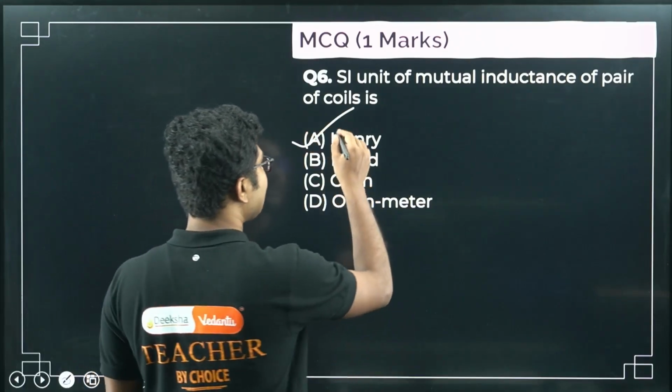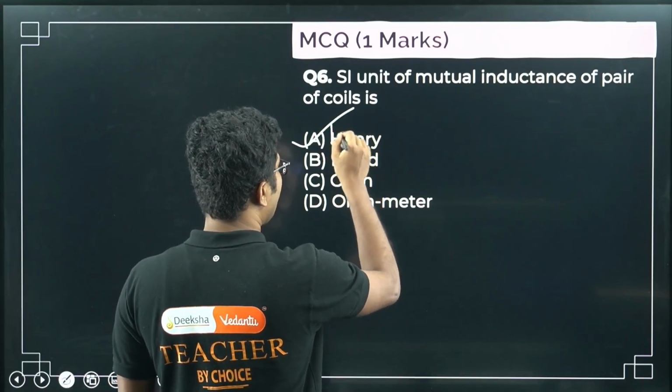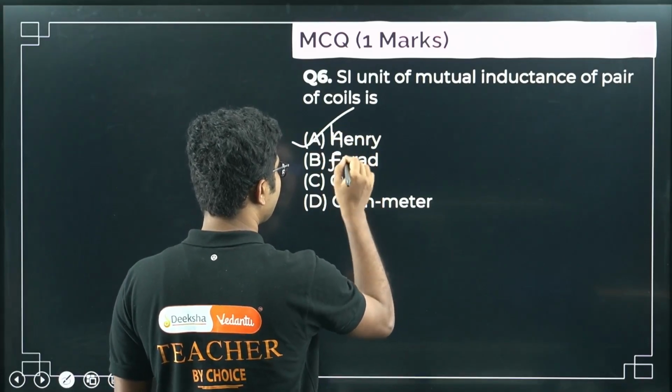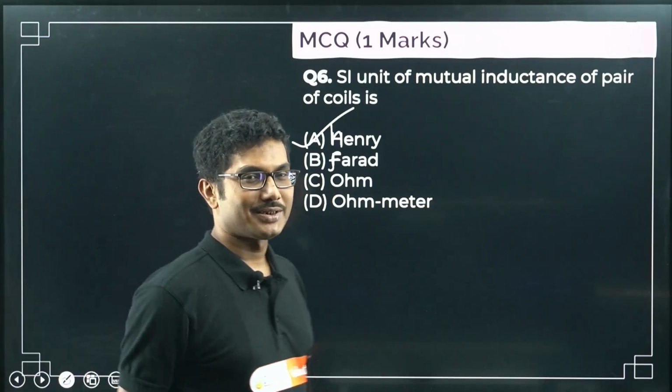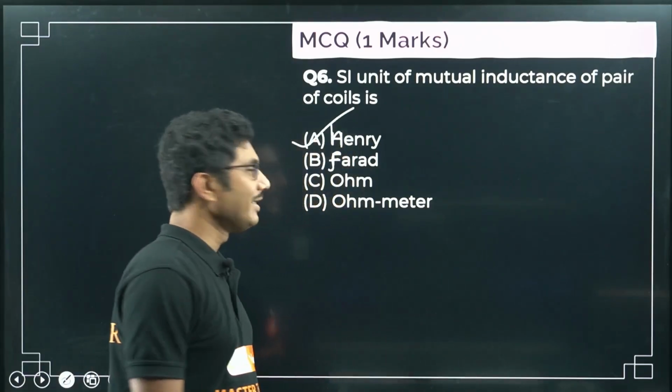Also you have to remember this should be small h. Henry should be small h. These are all small letters, because capital Henry represents the name of the person, right? Henry unit is small h.